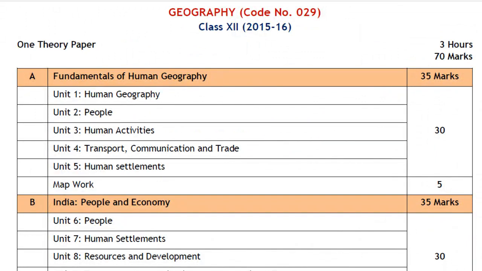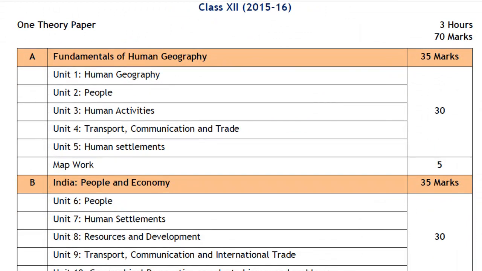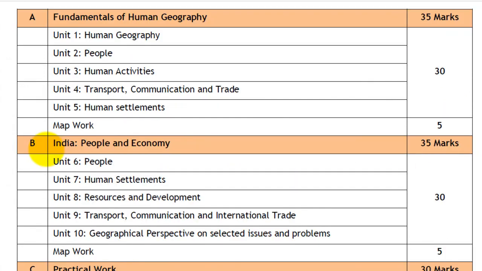This is available on the website of the CBSE. Here is the breakup of the marks. Fundamentals of Human Geography will carry 35 marks. This has Unit 1 Human Geography, Unit 2 People, Unit 3 Human Activities, Unit 4 Transport, Communication and Trade, and Unit 5 Human Settlements. All these 5 units will carry 30 marks weightage. The map work will carry 5 marks.